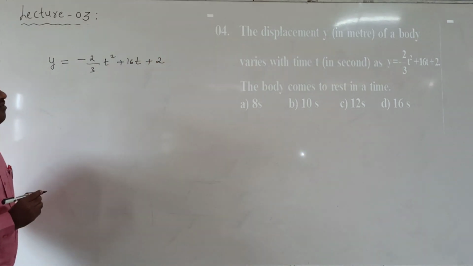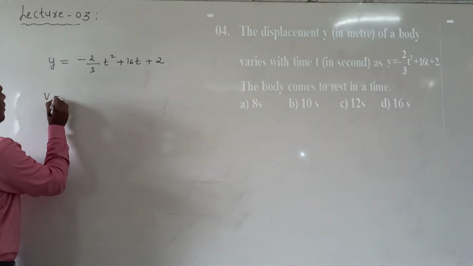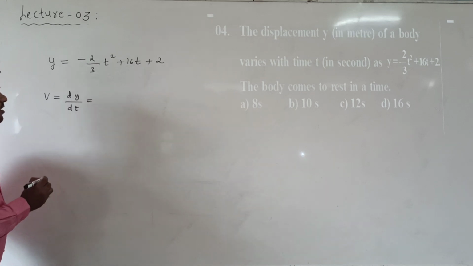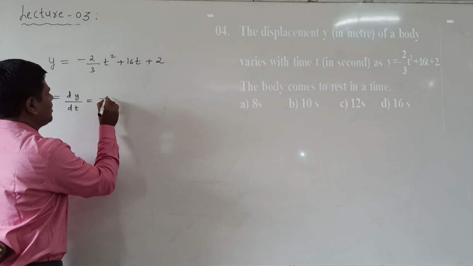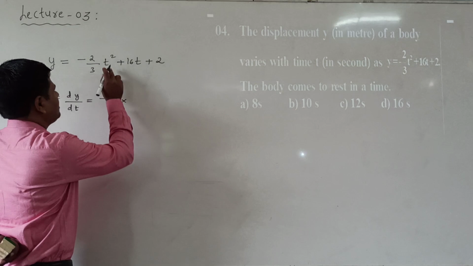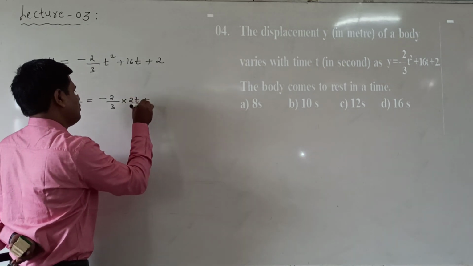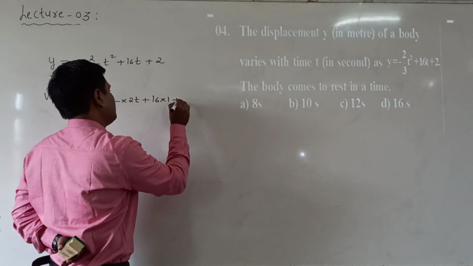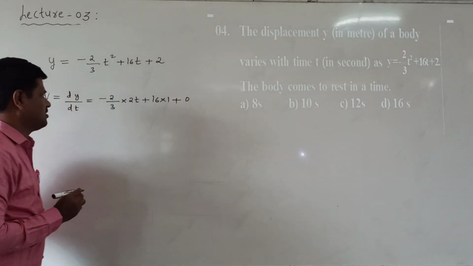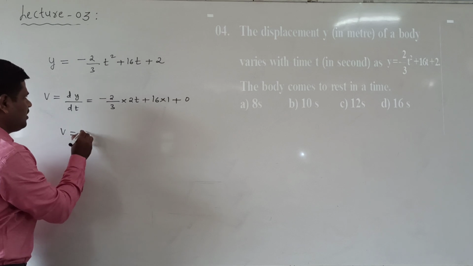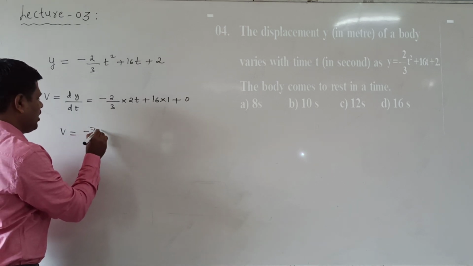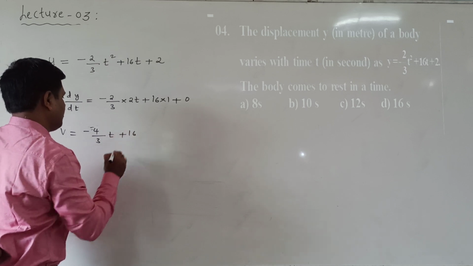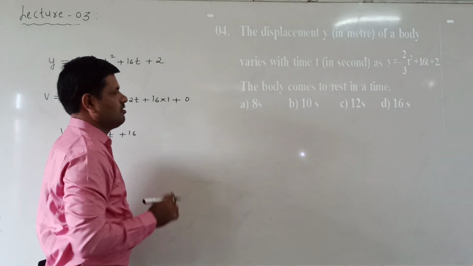This is the given displacement. First of all we find the velocity, v = dy by dt. Differentiating with respect to t, we get: 2 by 3 t square differentiation is 2t, 16t differentiation is 16, and 2 is a constant, whose differentiation is 0. Now v is equal to minus 4 by 3 t plus 16.